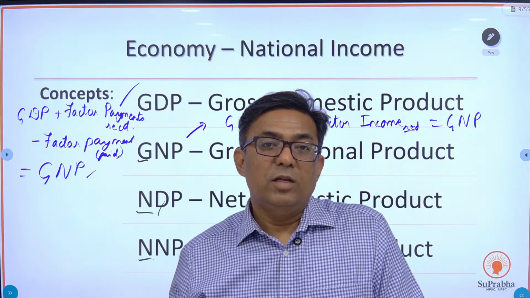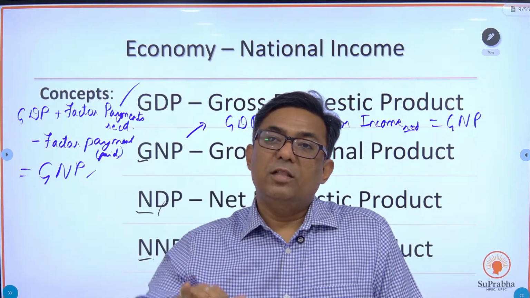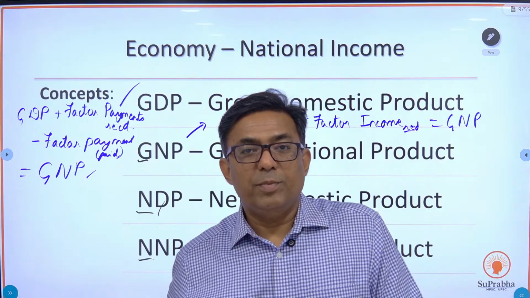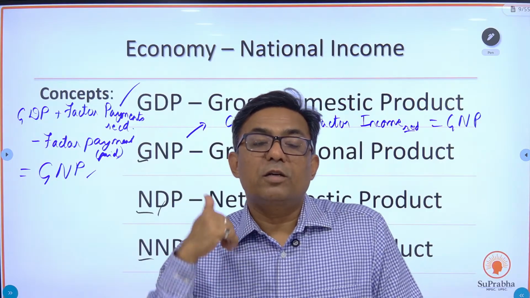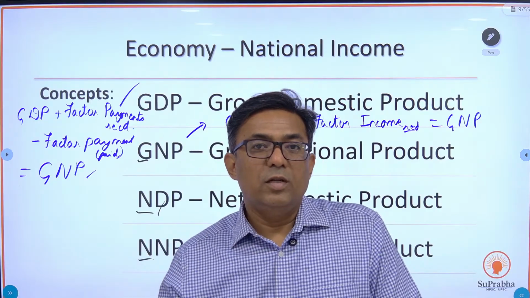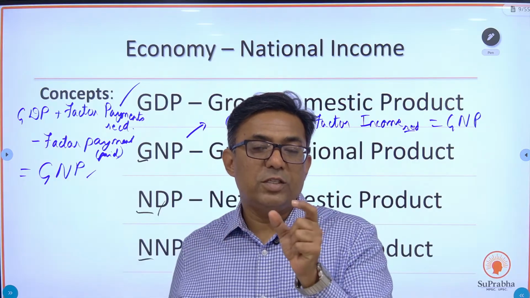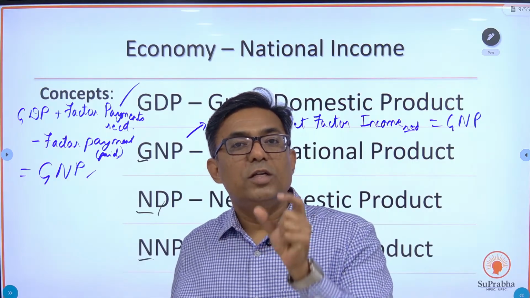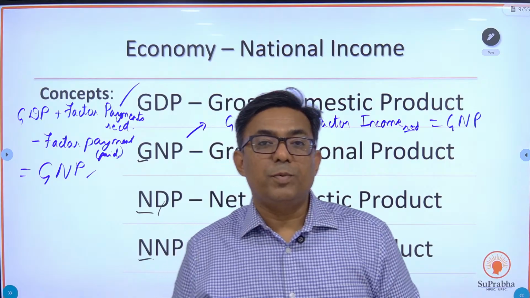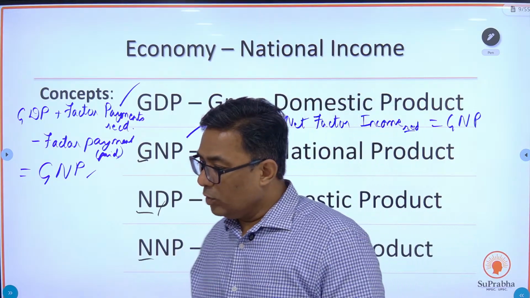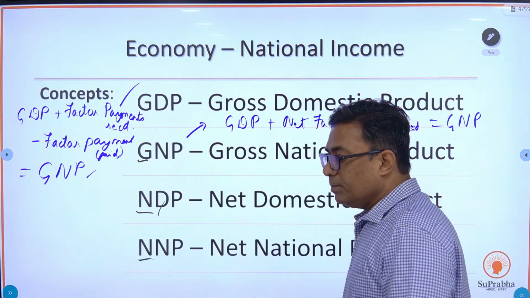Mercedes-Benz vehicle, whatever profit it makes in India, the profit goes to the German parent company. So we are making factor payment outside. Okay, so ये जो difference है, जितना आता है उसमें से जितना गया, if you add this difference to GDP, that becomes the national product. I hope this is clear. Conceptually you have to be clear.